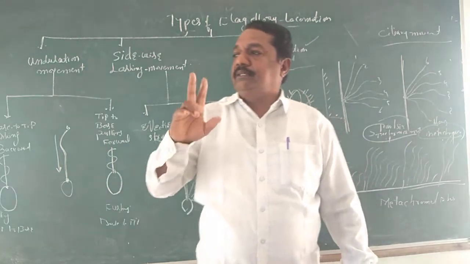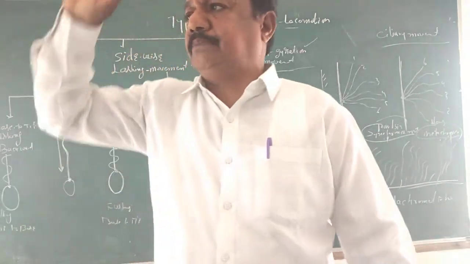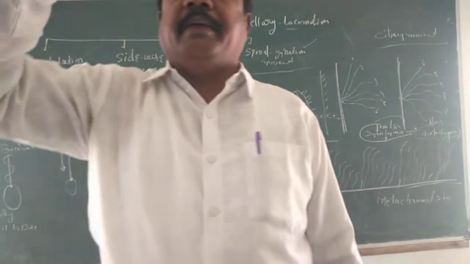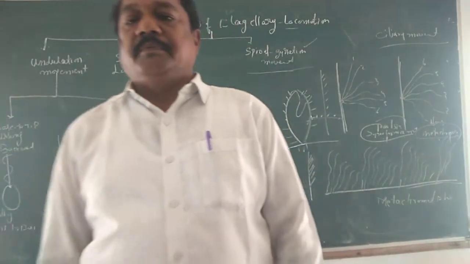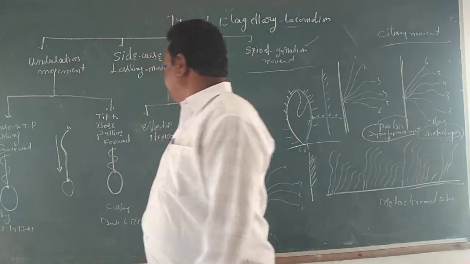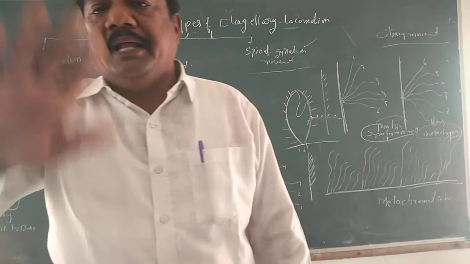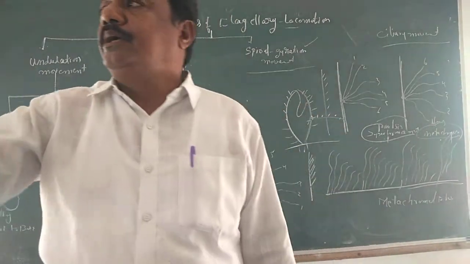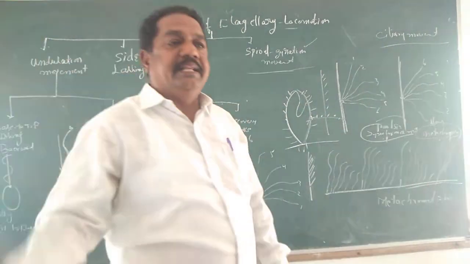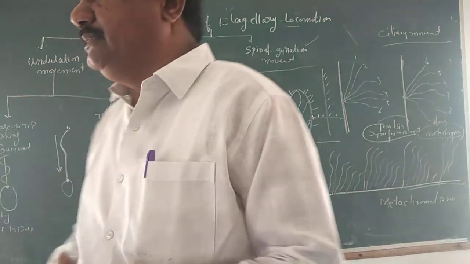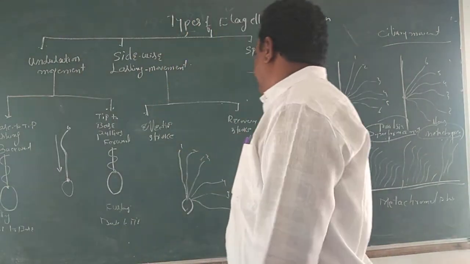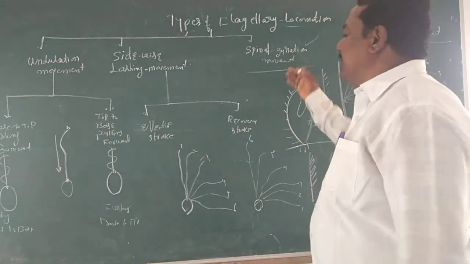In the sidewise lashing movement, two events take place: beating, which is the effective stroke, and recovery stroke. They take place continuously and rhythmically. Next, spiral gyration.